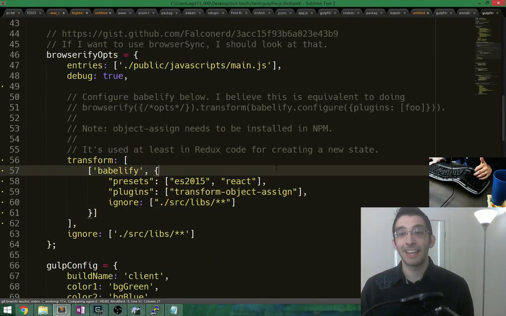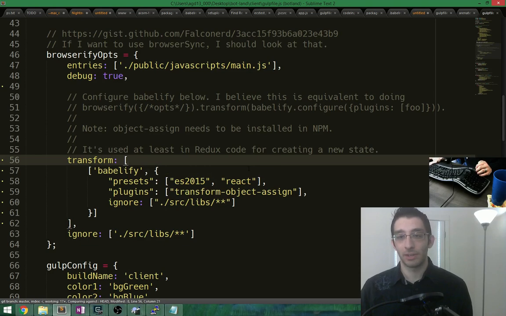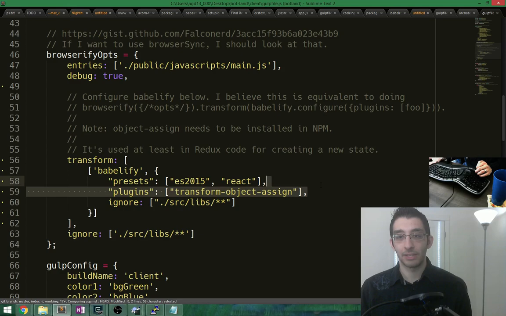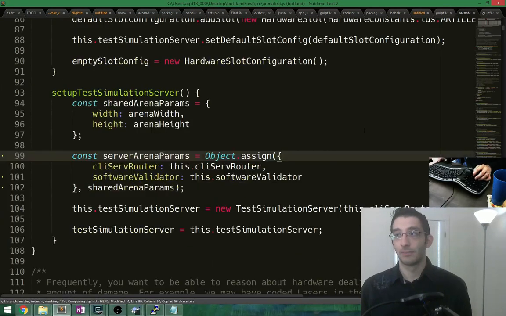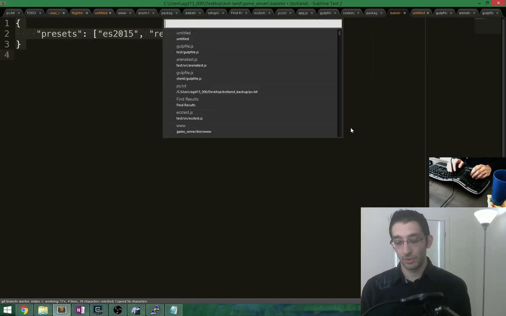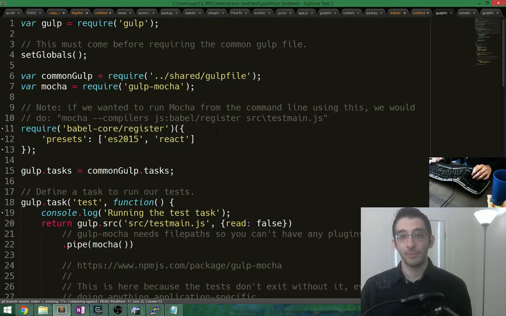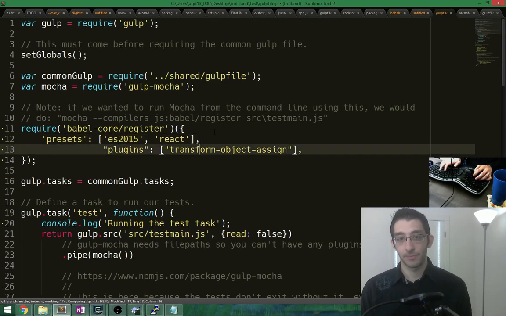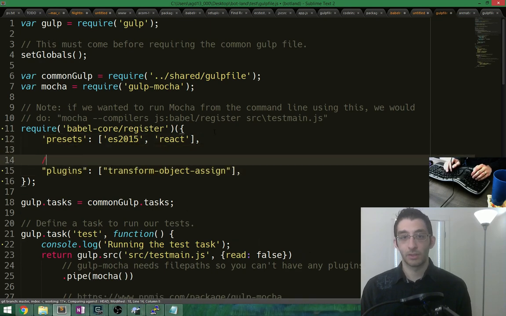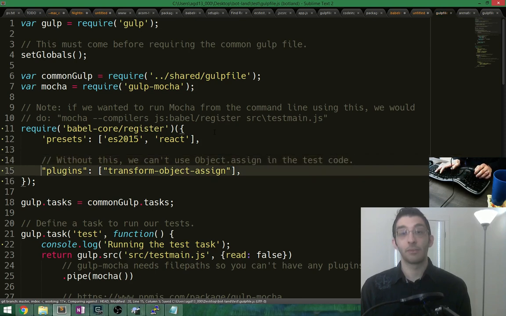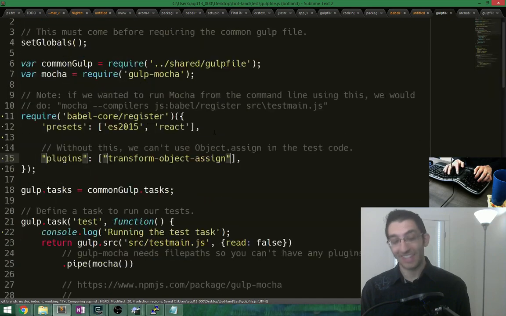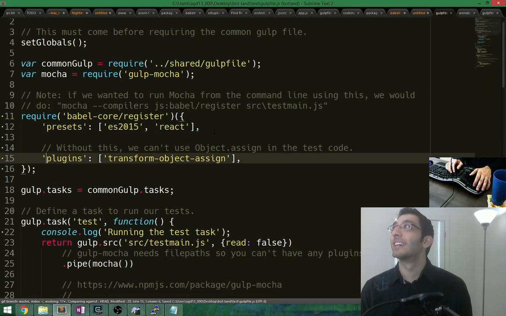But as soon as today is done, I'm going to forget all of this stuff. So I better add in some comments somewhere. I need this. Without this, everything's going to break. So let's go into our test gulp file and put that in here. So without this, we can't use object.assign in the test code. And we need to be able to use that because we don't have access to the spread operator for who knows what reason.